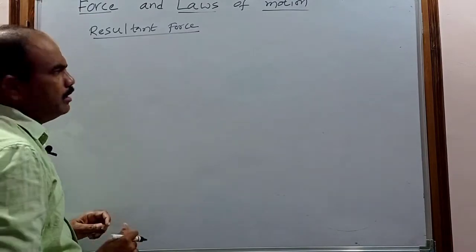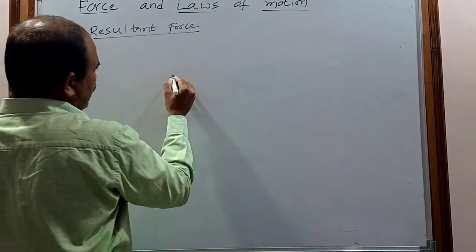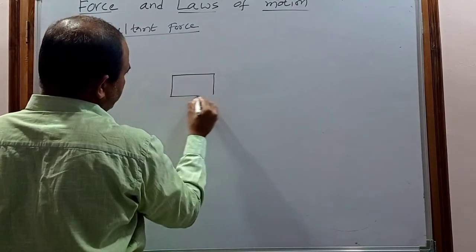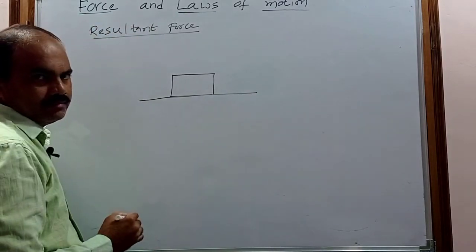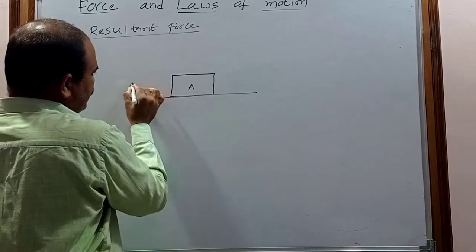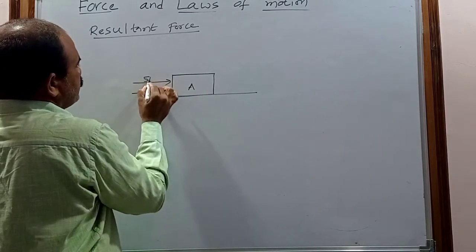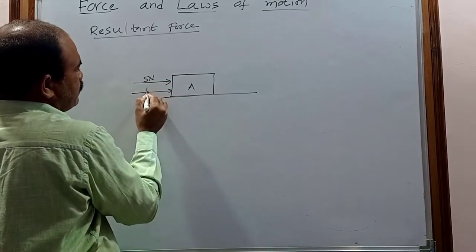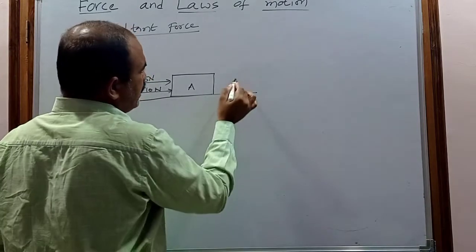Next, come to the resultant force. Let us consider this is an object, at rest on the surface of the earth, and let its name be A. Now on this object, on the left side, two forces are acting: the first force is 5 newtons and the second force is 10 newtons.